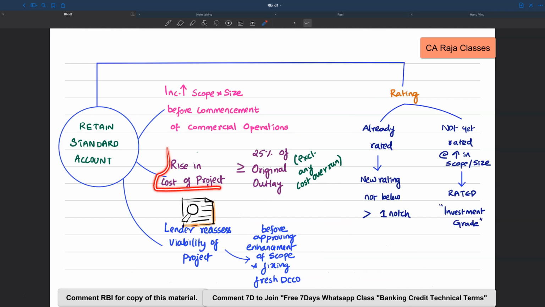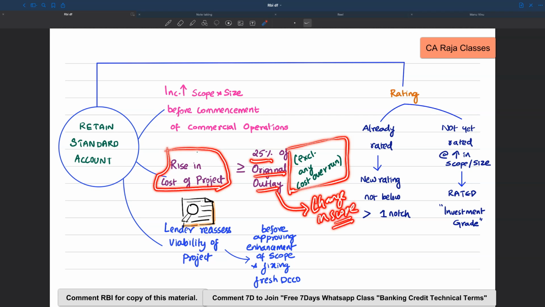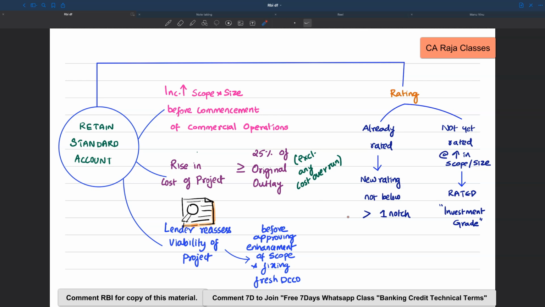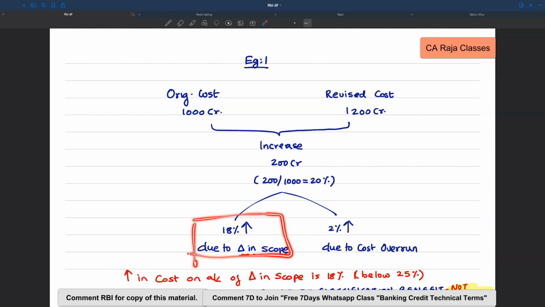This condition says the rise in cost of project is 25% or more of original outlay excluding cost overrun. It means the main reason should be change in scope. So on account of change in scope, if the increase is greater than or equal to 25%, then this rise in project cost is eligible for retaining standard account classification. So here the increase is only 18%. So increase in cost on account of change in scope is 18%, which is below 25%. So standard asset classification benefit is not available.